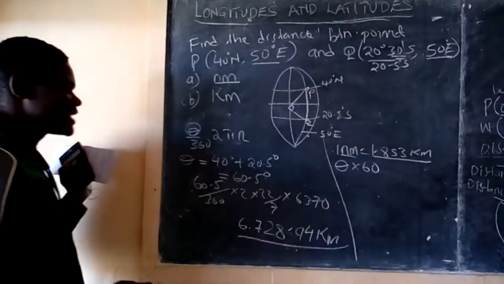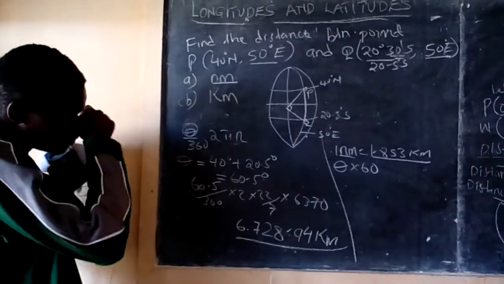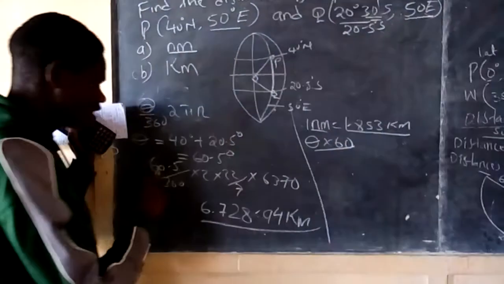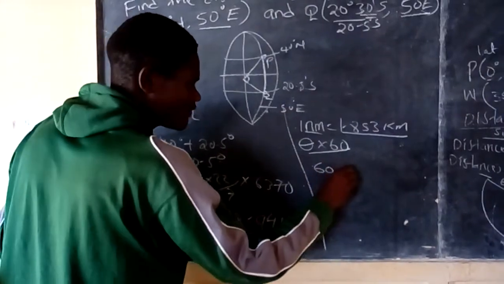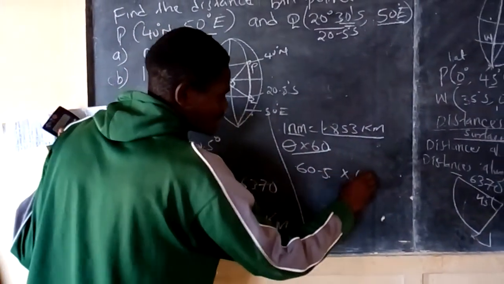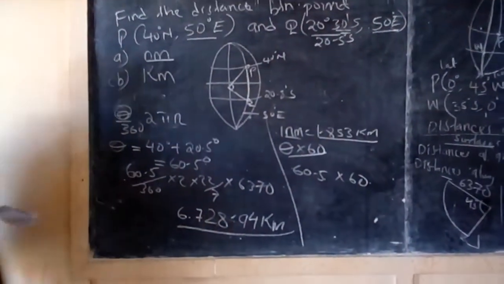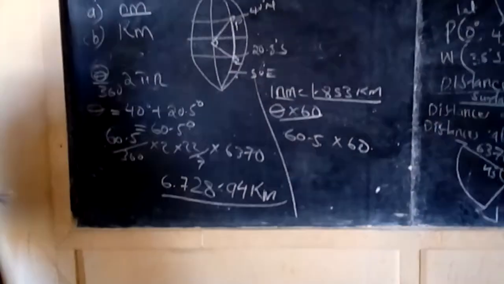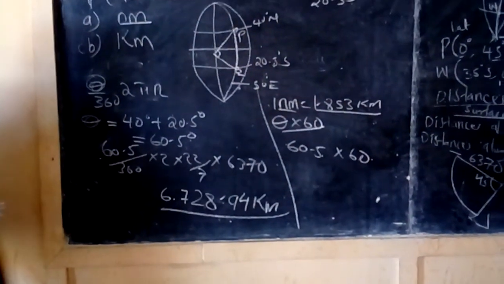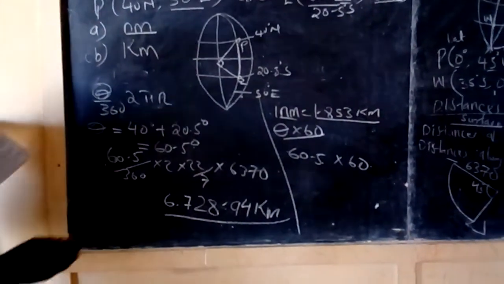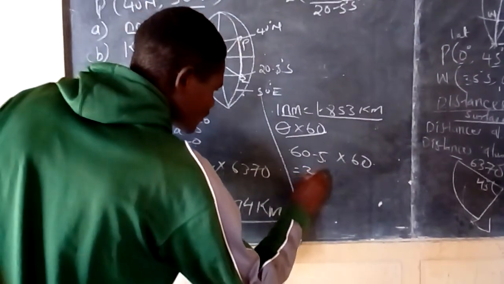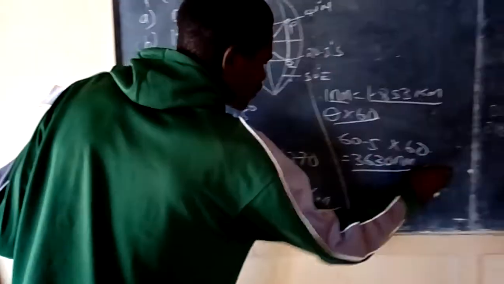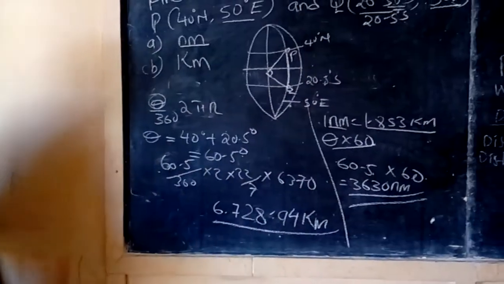Or you can just take theta by 60 to get the distance in nautical miles. My theta is 60.5, times 60. What is that? 60.5 times 60 is 3630. That is 3630 nautical miles.